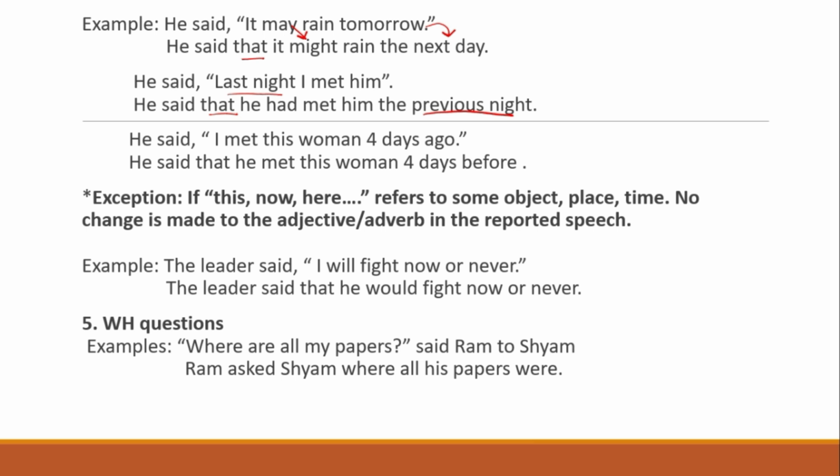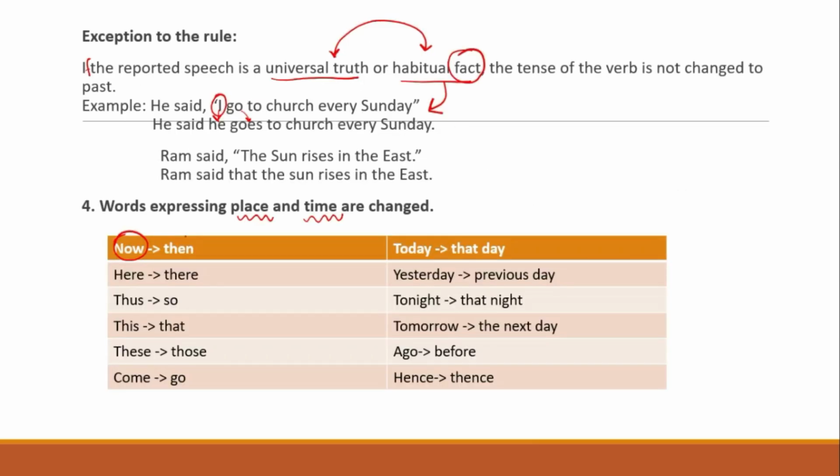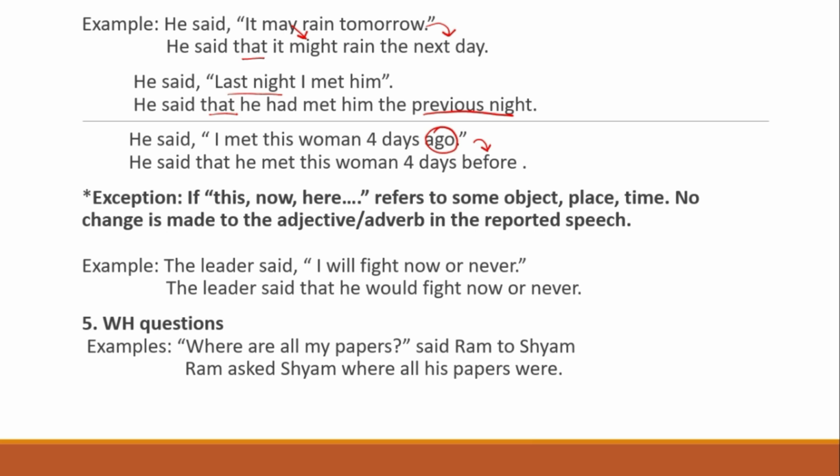I've written another example. He said, I met this woman 4 days ago. I told you ago will become before. He said that he met this woman 4 days before. Okay.